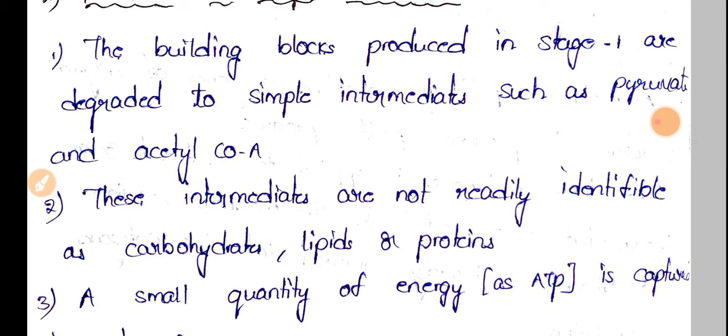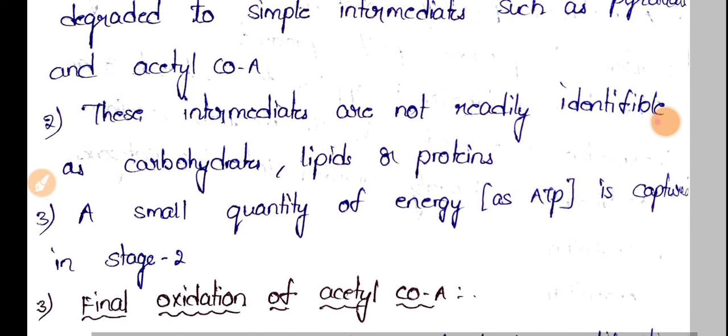Here, the formation of the intermediate products like pyruvate or acetyl CoA also helps for the further step, and during this process ATP is required. As we discussed earlier, as a result of catabolism energy is released. But here in the second step, this intermediate product formation also utilizes some amount of ATP.